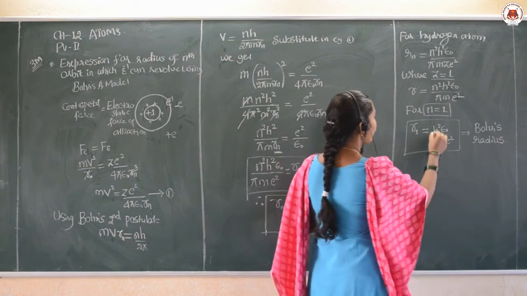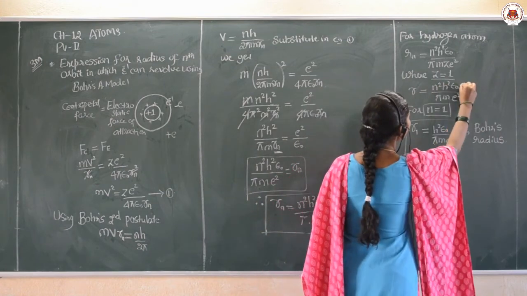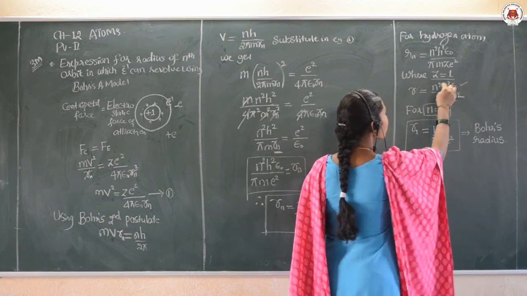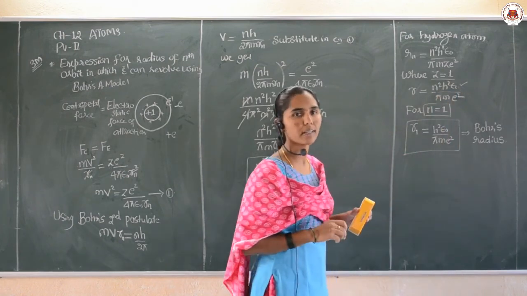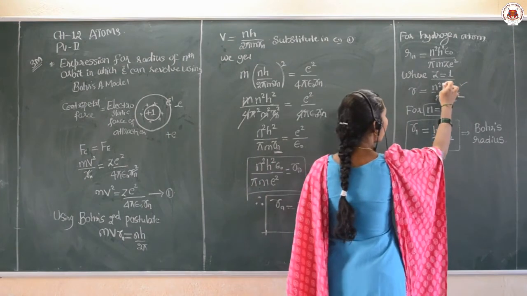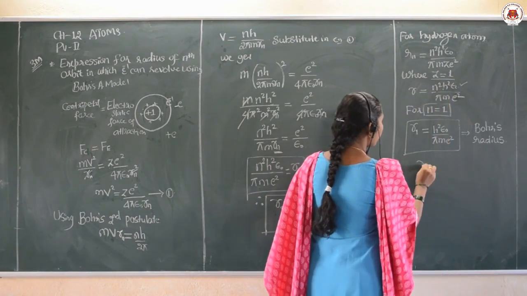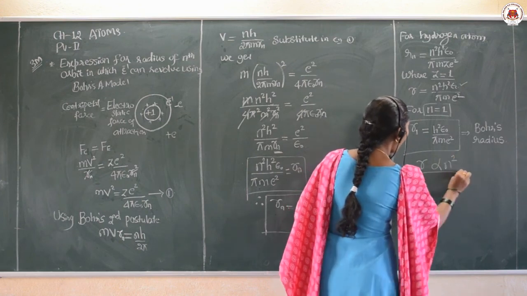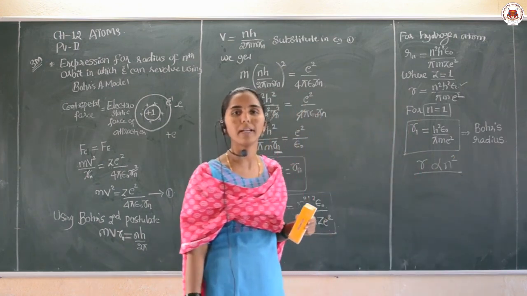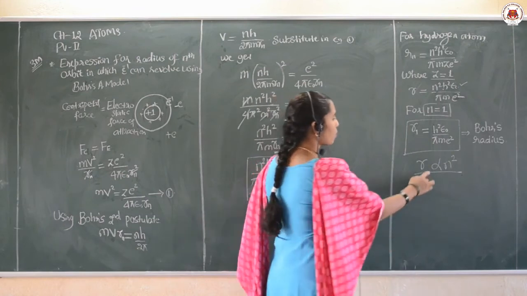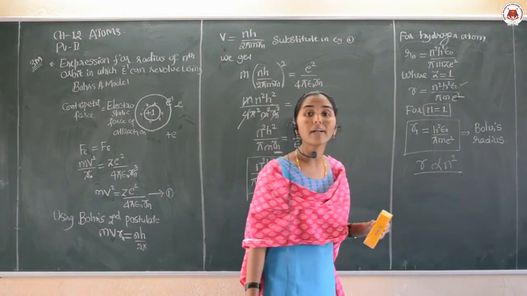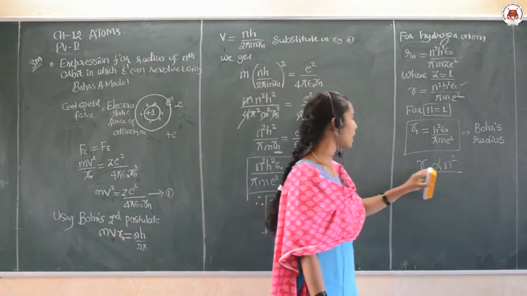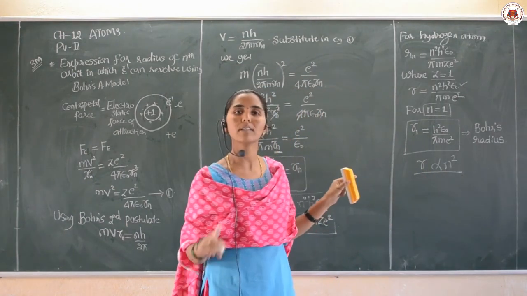If you consider this formula, you can see the remaining quantities are constant only. Then if these are all constant, the radius r of the nth orbit is directly proportional to the quantum number n of the orbit. If n equal to 1, then r1 is 1 only.